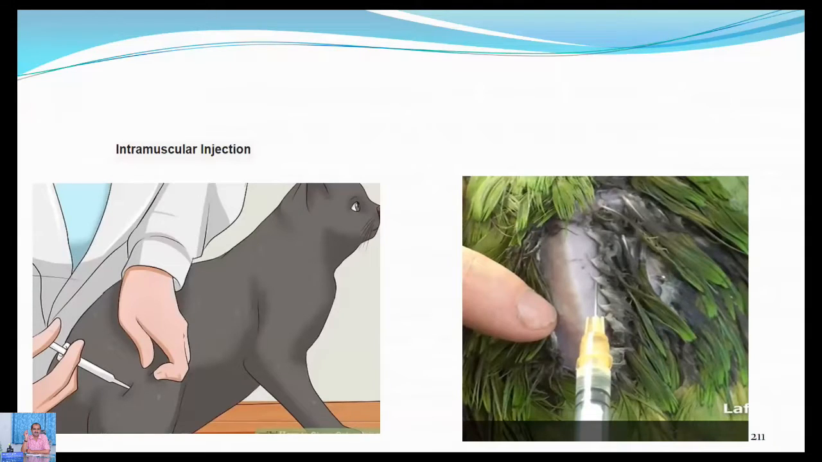In case of a cat also, the intramuscular injection is given in this manner. Usually one has to restrain the cat properly, then give the injection. This is an injection given in case of poultry, especially in the leg muscles. Usually in poultry, there are very few sites for giving the intramuscular injection.